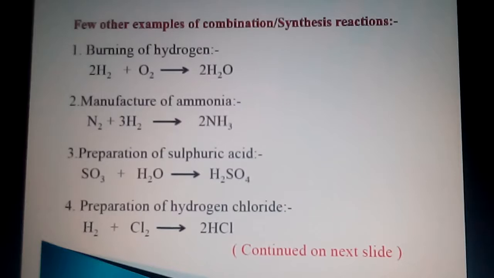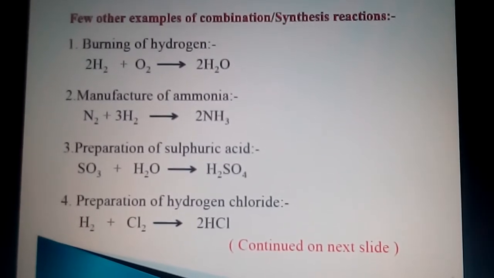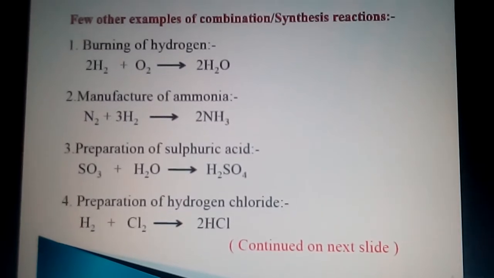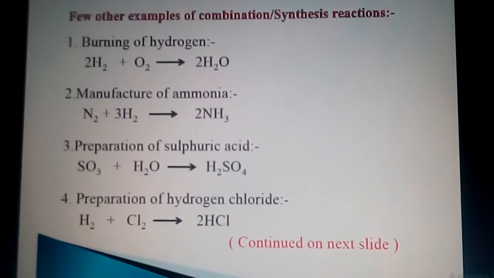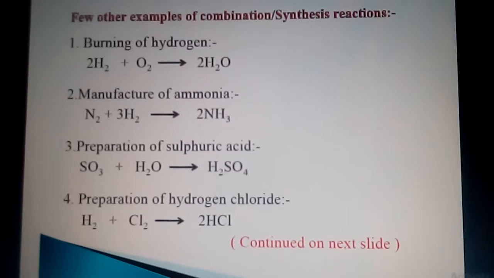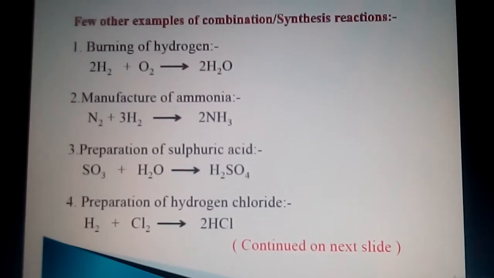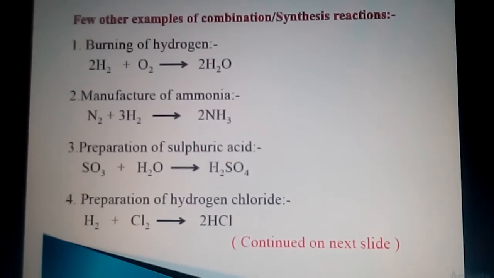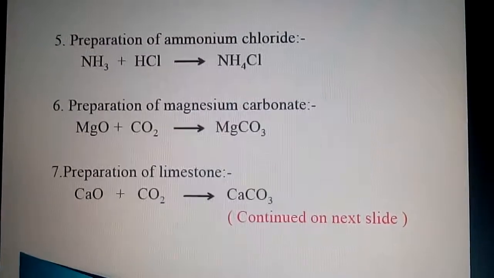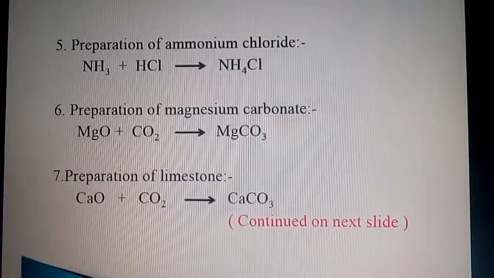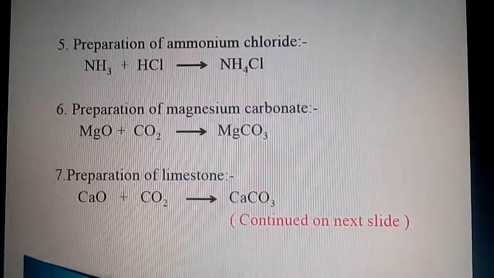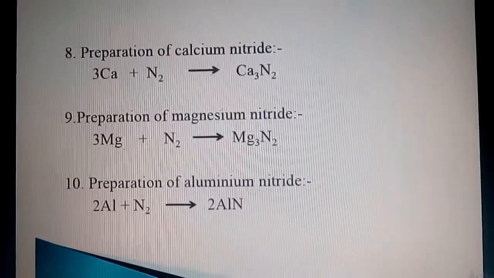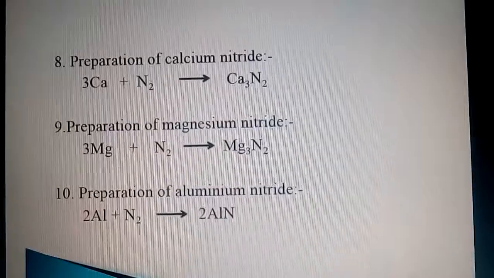Dear students, these are few examples of combination reaction in our day-to-day life. Preparation of water molecule, preparation of ammonia, that is NH3, sulfuric acid, or hydrogen chloride. All these are the combination reactions, and these reactions are very important in the pharmaceutical industry and day-to-day life. Here are few other examples of combination reaction for you. Yes, the same one we are looking after, the combination reactions in our day-to-day life.